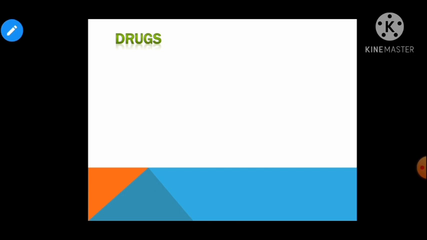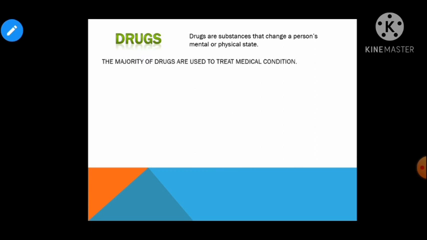So, what are drugs? Drugs are those substances that change a person's physical or mental state, right? Actually, a drug is any chemical you take that affects the way your body works. It totally changes the working of the body, which causes a change in physical state as well as mental state.